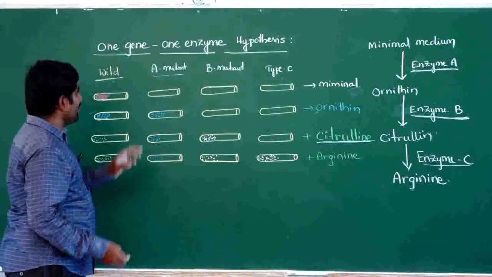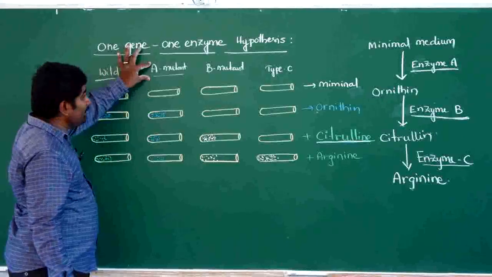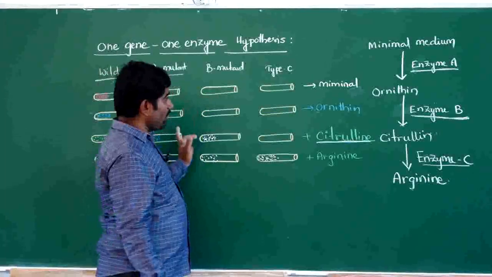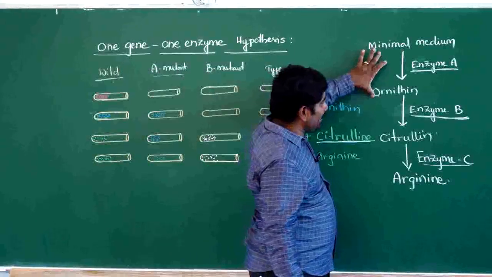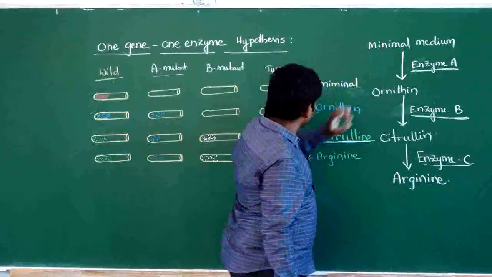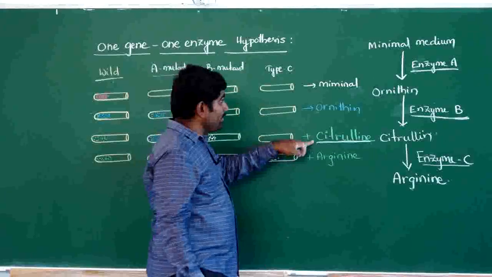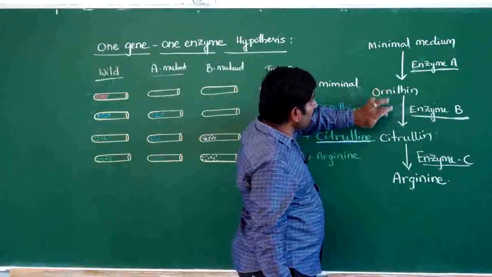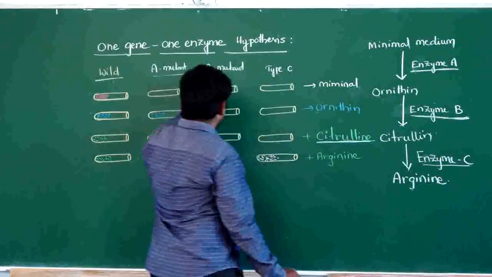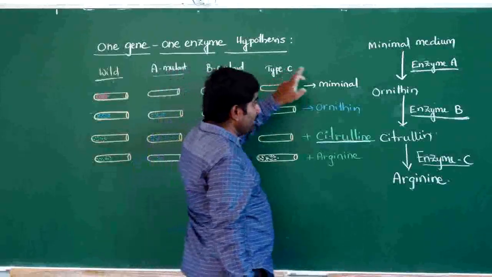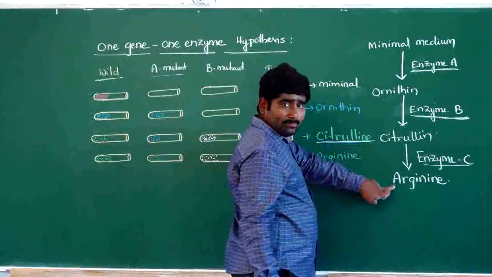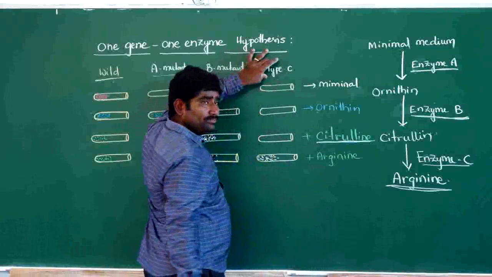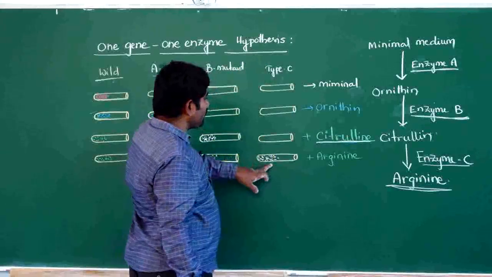Here what we have to understand is a mutant cannot survive in minimal medium. What do they require? Type A requires ornithine, because this process will not happen, the remaining process will happen. In type B, they require citrulline, because the ornithine to citrulline conversion will not happen because of the absence of the B gene. And type C cannot convert citrulline to arginine, so type C requires arginine, because this product they cannot form. So whenever arginine is added to the minimal medium, then only they can grow.